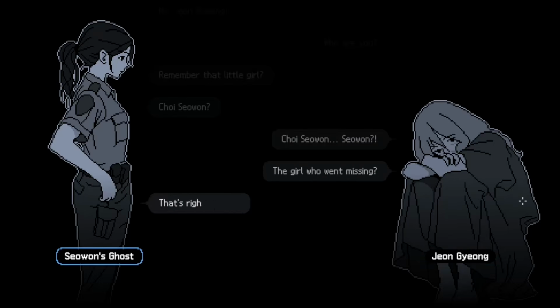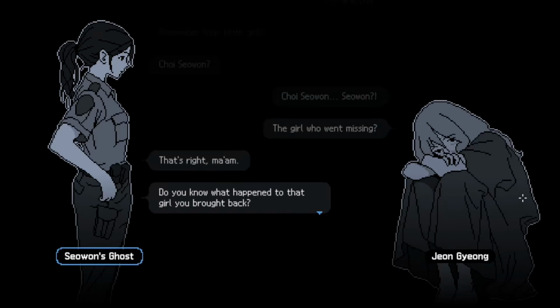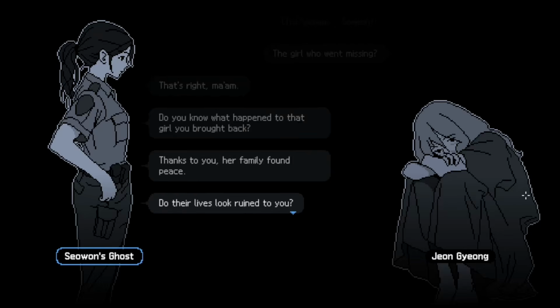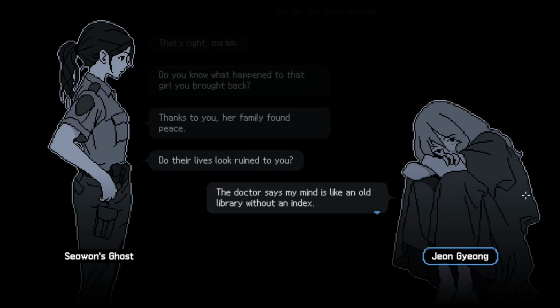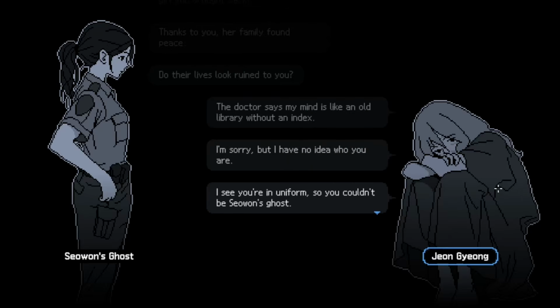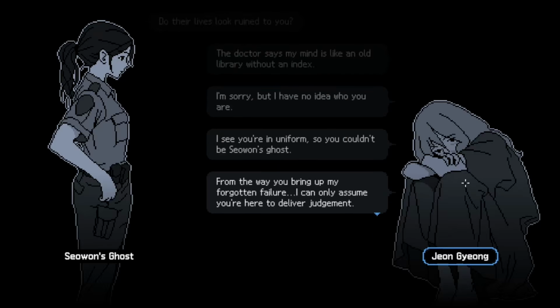As more fragments connect, the timeline starts contradicting itself in ways that don't make sense at first. Statements imply Seowon died years before the disappearance, while other fragments treat her as very much alive and present during the investigation. The eventual explanation is that the case actually involves two separate families, who both had a daughter named Seowon, born only months apart.